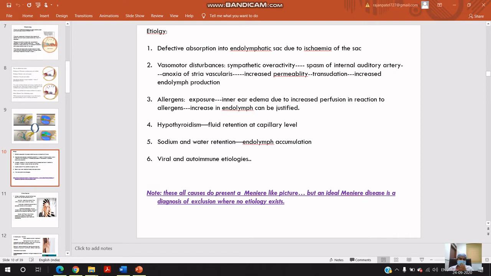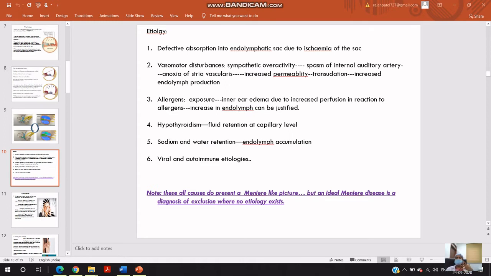and endolymph accumulates. Another cause may be allergens. The allergens also cause a hypersensitivity reaction. There is edema because of increased permeability, and also, in order to get rid of the allergens, excessive fluid secretion occurs and that results in retained endolymphatic fluid in the inner ear. Hyperthyroidism also causes fluid retention at the capillary level.